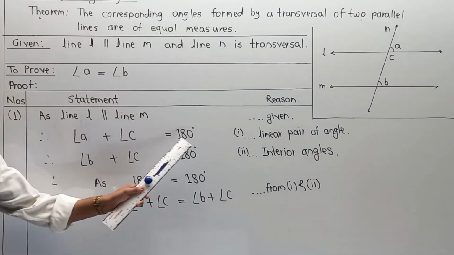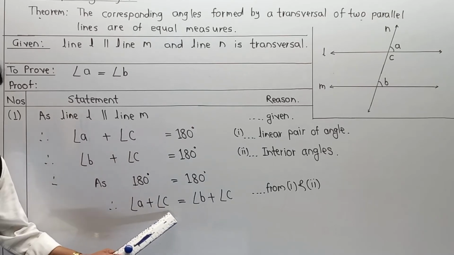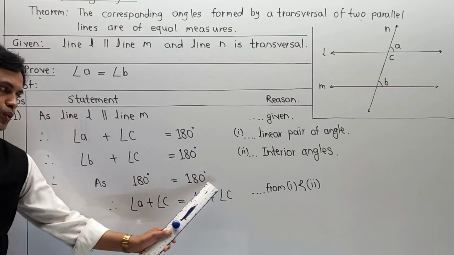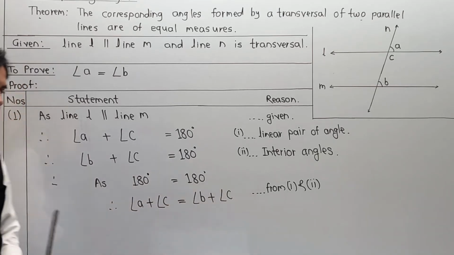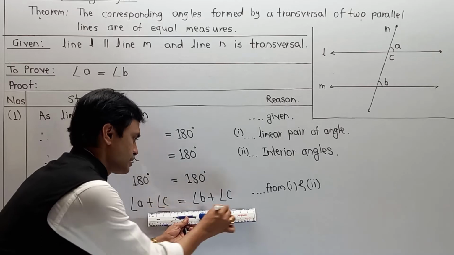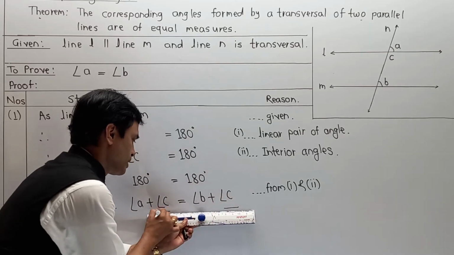Angle A plus angle C is 180. Angle B plus angle C is also 180. So 180 is nothing but angle B plus angle C. But in both the cases, if you observe, angle C is available in both the places.